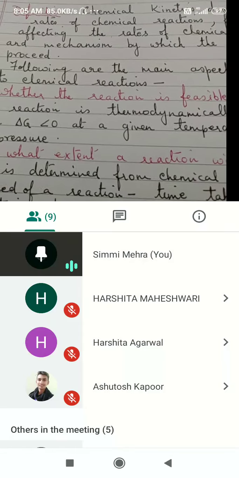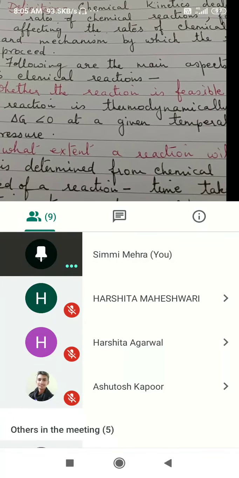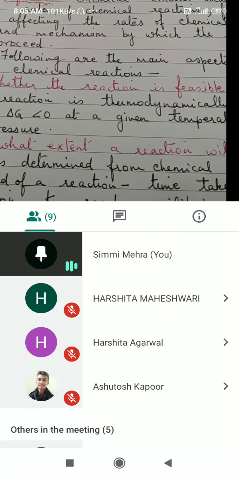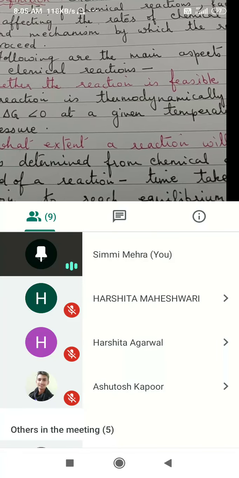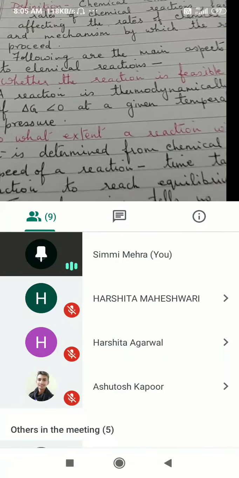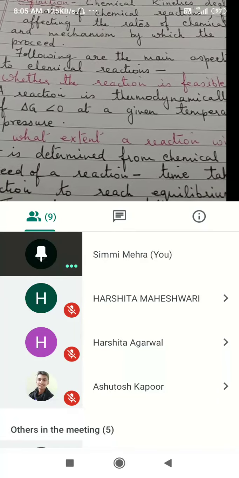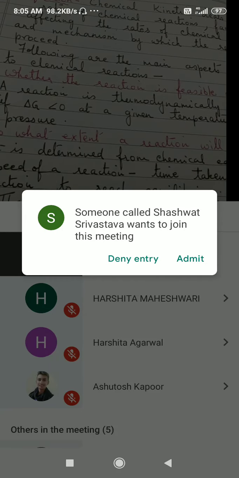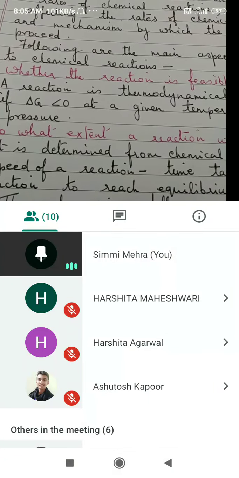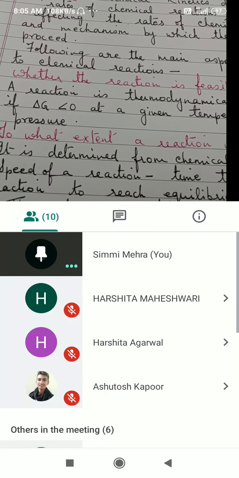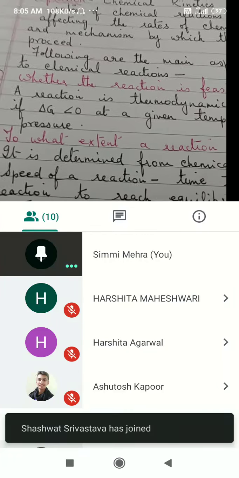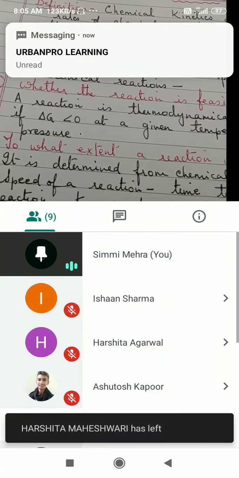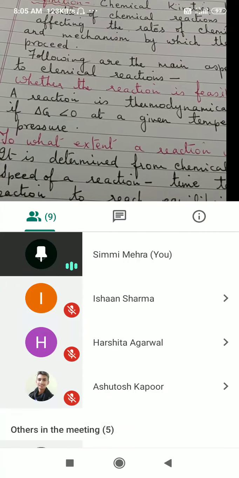Whether the reaction will occur or it will not occur. There are two basic criteria for a reaction to occur, and this you have done under thermodynamics in class 11. If anybody remembers, what are the two criteria for feasibility of a reaction? Can you predict whether the reaction will occur or not? If for a given reaction the value of Gibbs energy, delta G, is negative, such a reaction will be feasible.